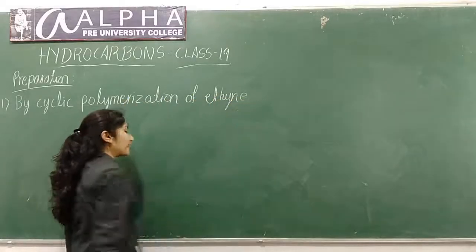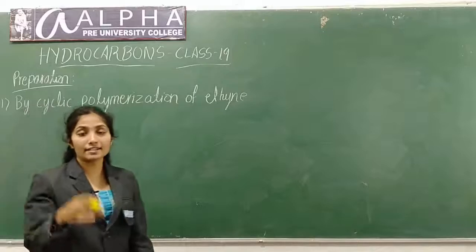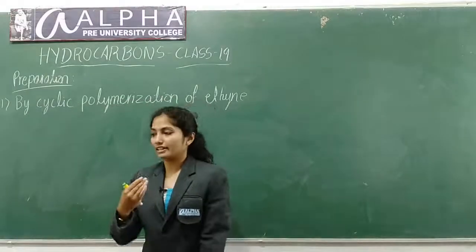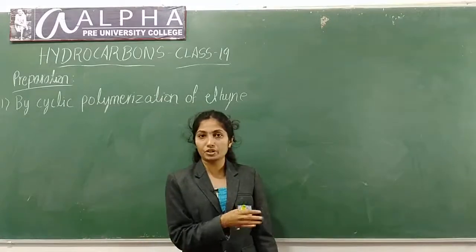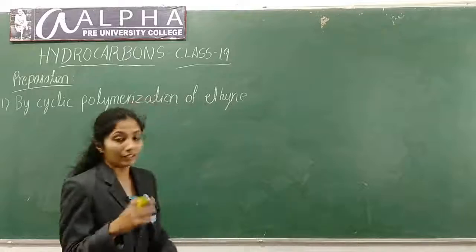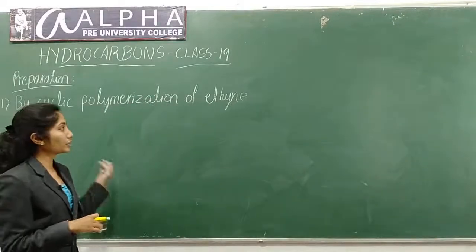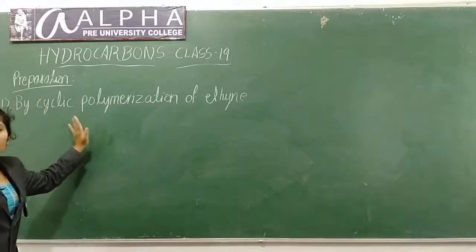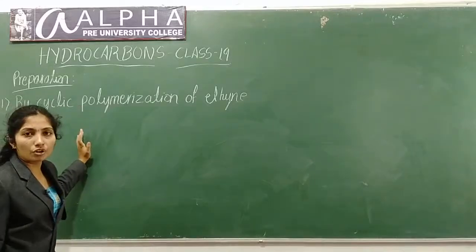We have studied this while studying the reactions of ethyne. Last reaction, if you remember, in polymerization, we have studied two methods. One is straight chain polymerization, another one is this cyclic polymerization, right? Straight chain is nothing but linear polymerization. What have we studied in cyclic polymerization of ethyne?